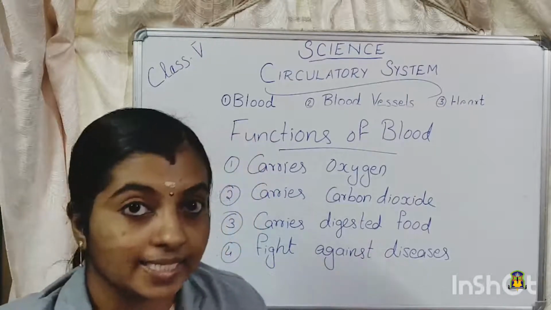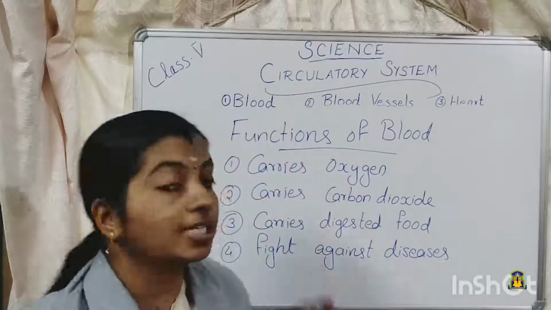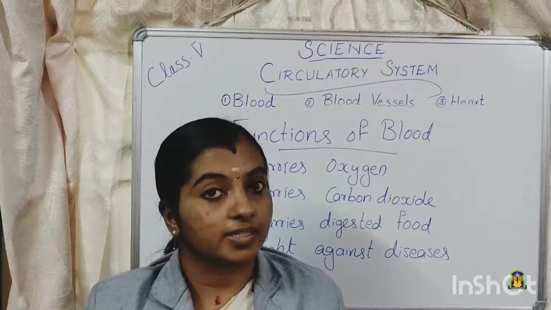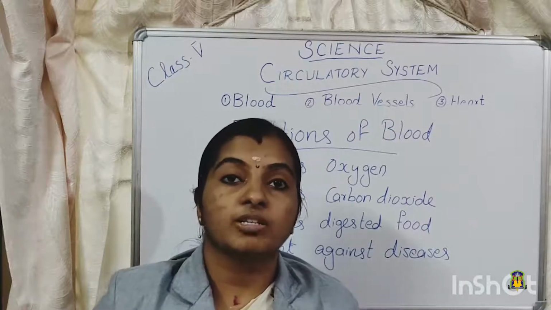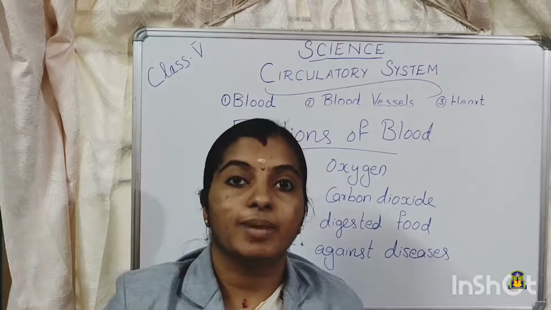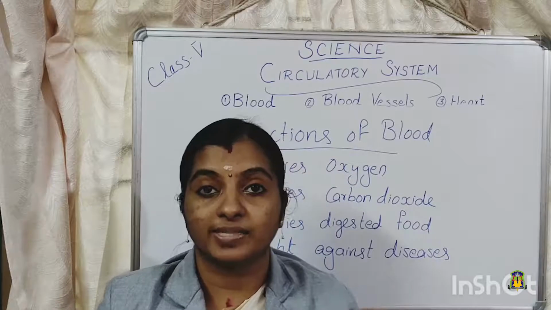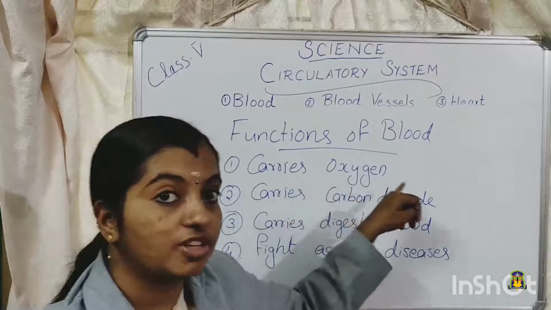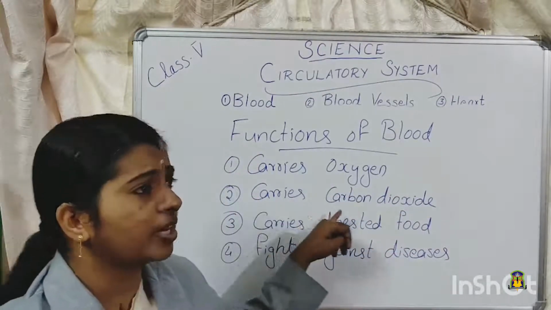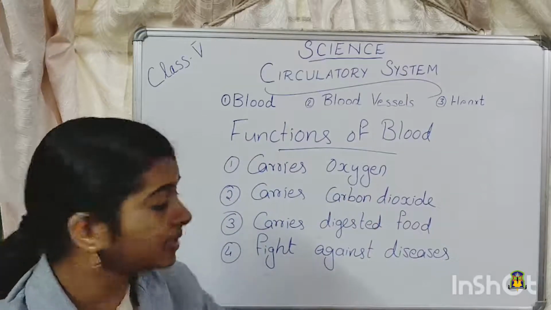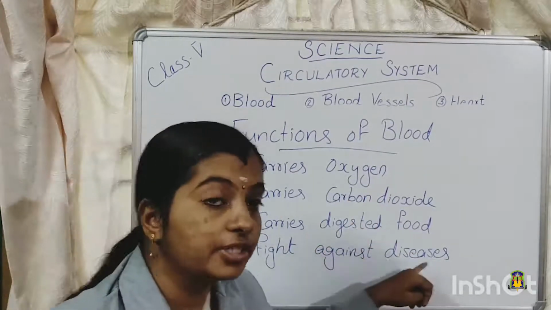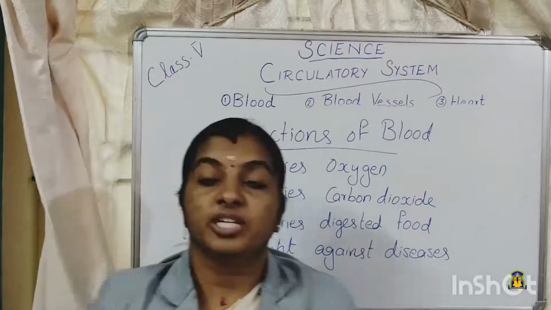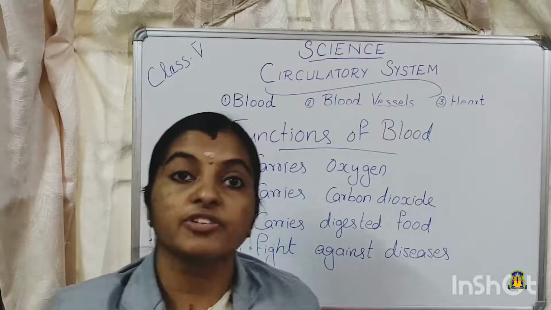So we will summarize the topic once more. So what is blood? Blood is a red colored fluid. The fluid part is called plasma, and the plasma is the floating medium for the three types of blood cells. Which are the three types of blood cells? They are RBC, WBC and platelets. And about the functions, it carries oxygen to different parts of the body. It carries carbon dioxide from different parts of the body back to the lungs. It helps in the carriage of digested food and also helps to fight against diseases. So this is about the different components of blood and about the functions of blood.